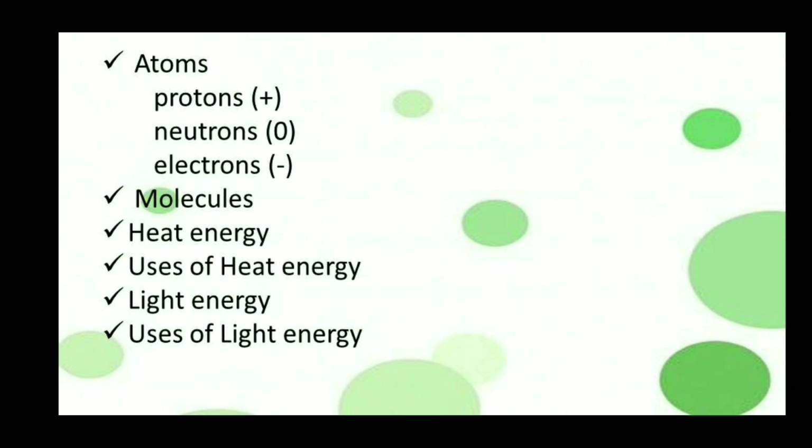Then we saw about molecules. Then after that we saw heat energy and the uses of heat energy. At last we saw about light energy and uses of light energy.